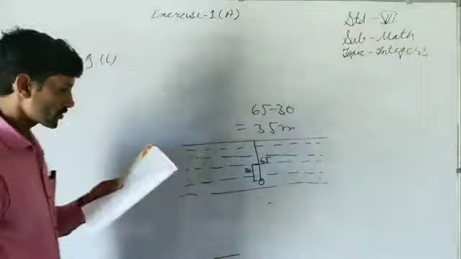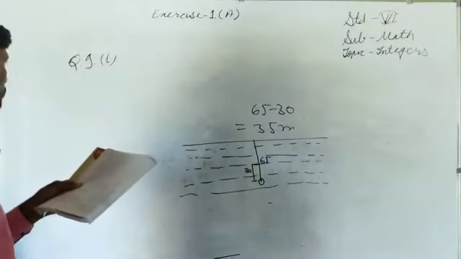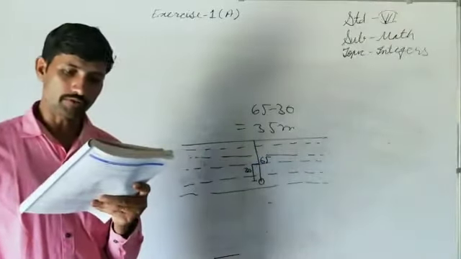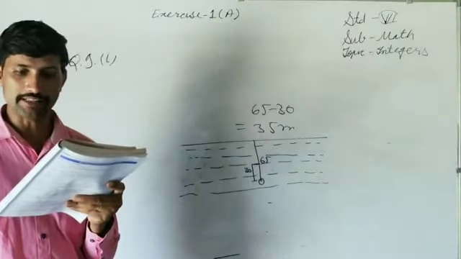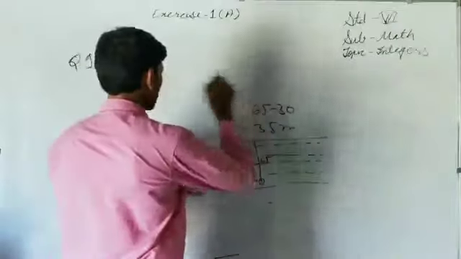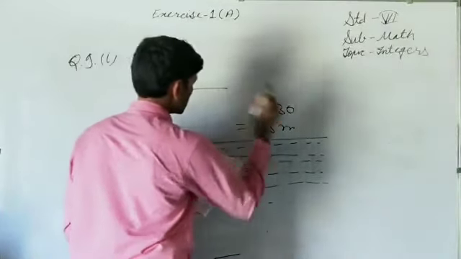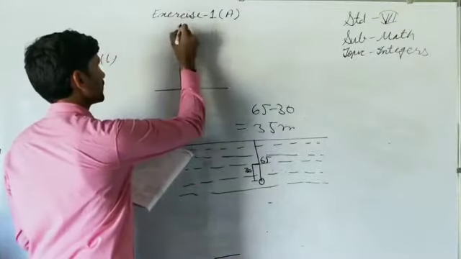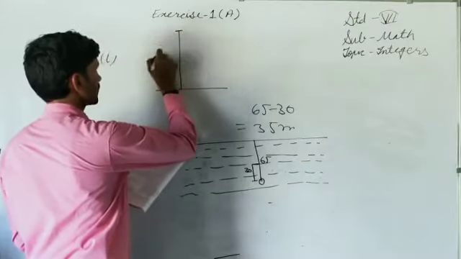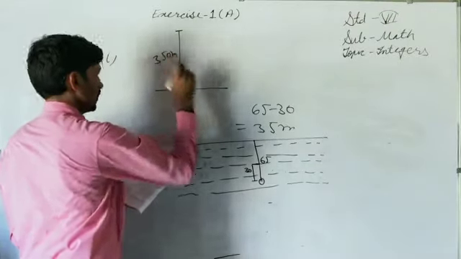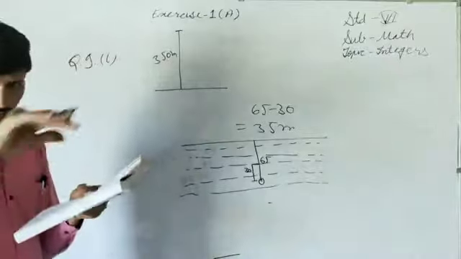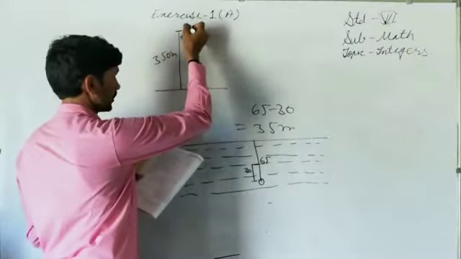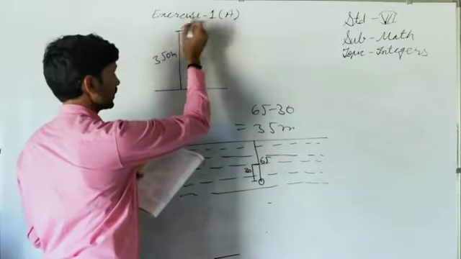Now the second part of question number 9. A climb of 350 meter followed by a descent of 180 meter is the same as what? What is written? This is the surface. The climb is of 350 meter. This climb of 350 meter is done. Now it says followed by a descent. Descent means going down, 180 meter. So up to 350 meter it was a climb first.